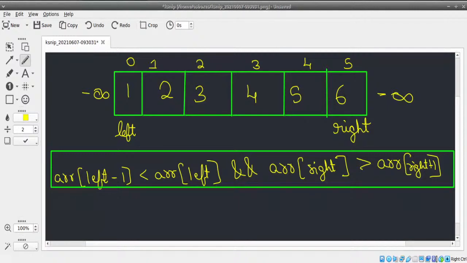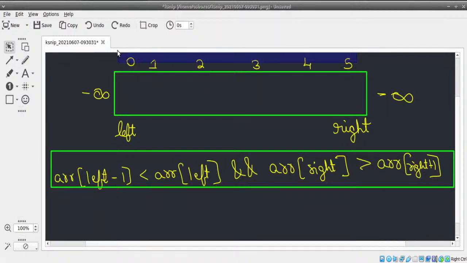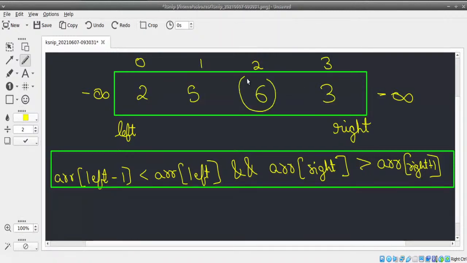Okay, I'll just change this scenario since this is a larger question, for our easier understanding. Quickly, for us to understand very quickly, I'm going to take only 4 values. Let's take 0, 1, 2, and 3. I'll take something like 2, 5, 6, and 3 so that there's a peak somewhere in the middle. All right, so let's take this scenario. You can take more elements later on and try it out as well. But we just want to understand the logic.